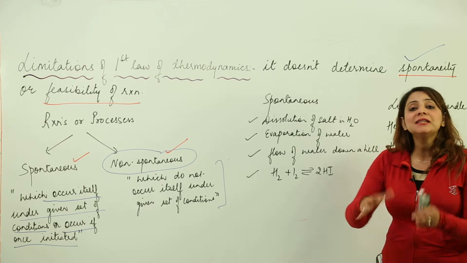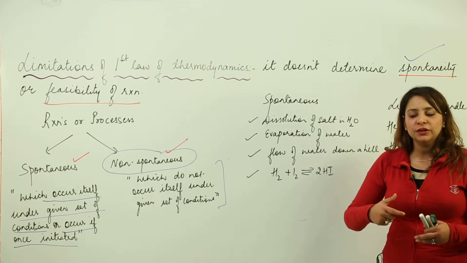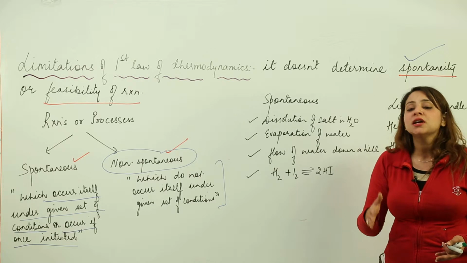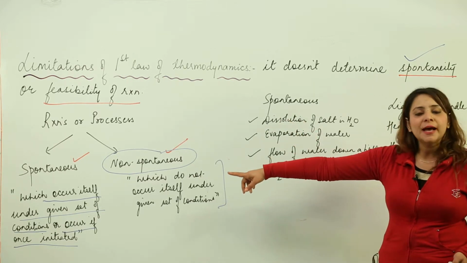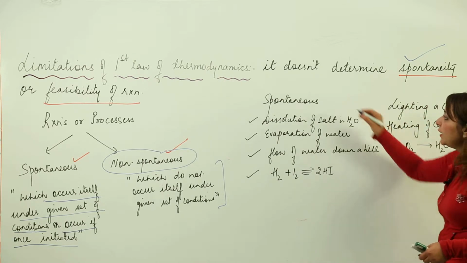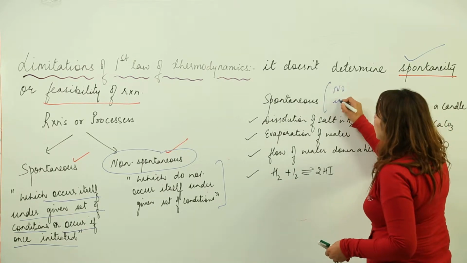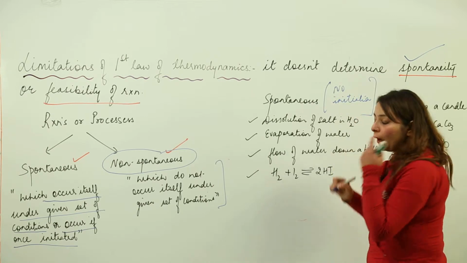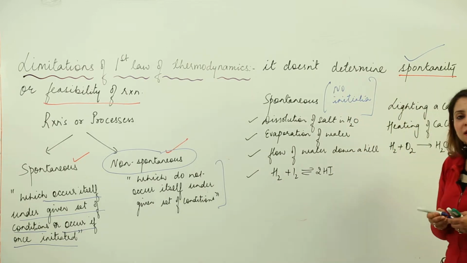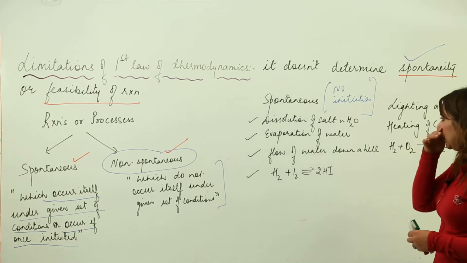So that means, what is the natural tendency? Whether it will flow or not is not determined by the first law. Let's take an example of a spontaneous process where no initiation is required. These are a few spontaneous processes where no initiation is required. Actually, they take place by themselves under a given set of conditions.